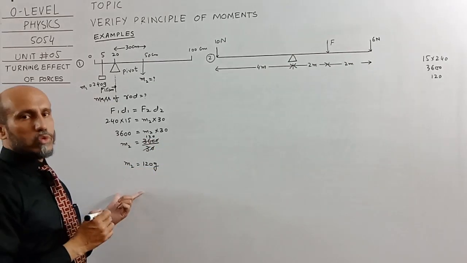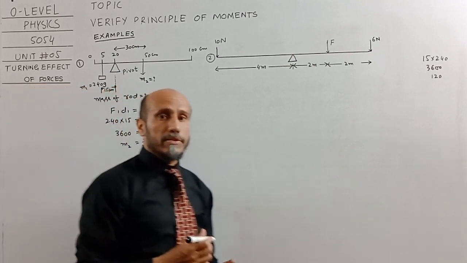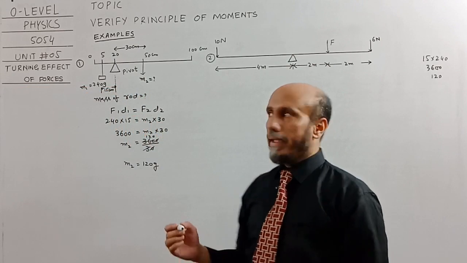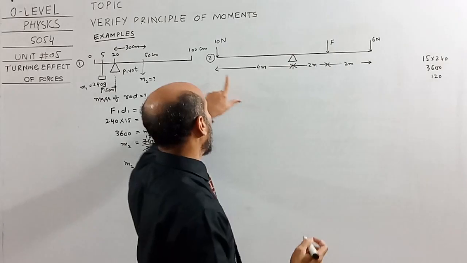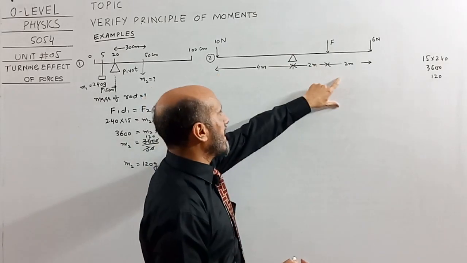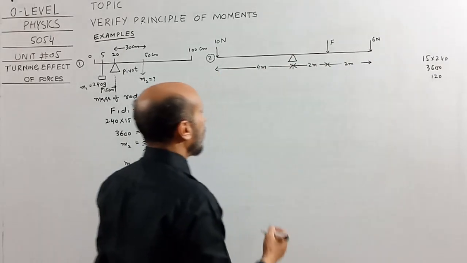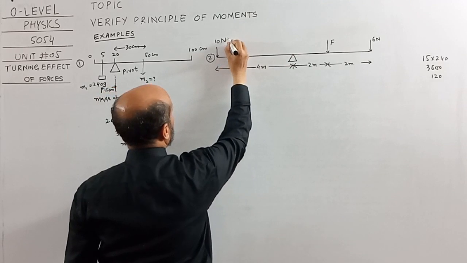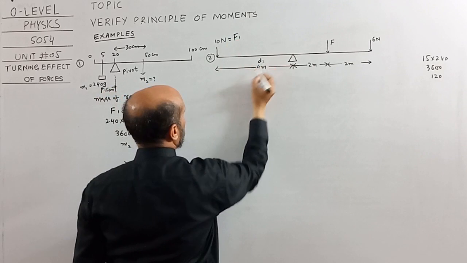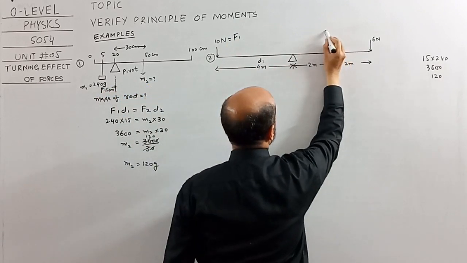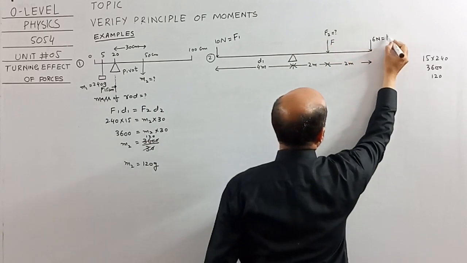Since mass was given, we use mass while applying the formula, and if Newton is given, then we consider Newton, as in this example it is given. In this example, how many weights are shown in the diagram? 3. One on the left side and 2 on the right side. So we will apply the formula. First we can label it F1, D1, F2, F3.